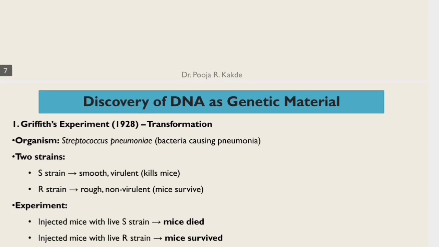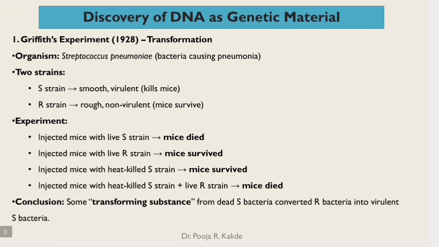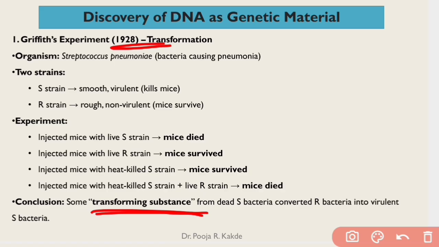Now let us see some of the historical experiments that proved that DNA is a genetic material. First comes Griffith's experiment. In 1928, Griffith found a transforming principle, which he called a transforming substance. He studied Streptococcus pneumoniae, which is the causative agent of pneumonia. There are two strains of this Streptococcus pneumoniae. One is the S strain, another one is the R strain.